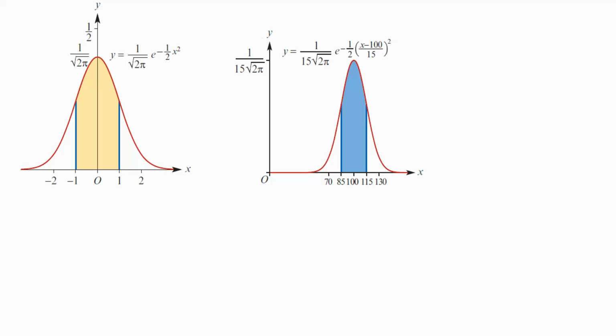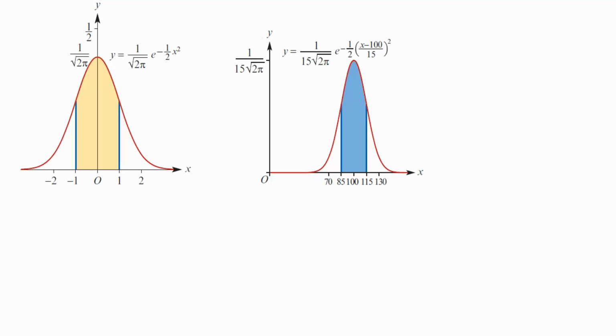So what does it imply? That means that my z value, this is negative 1, negative 2, negative 3, will be here. So that's corresponding to an 85. And because it's symmetrical, if that's minus 3, then over here would be plus 3.